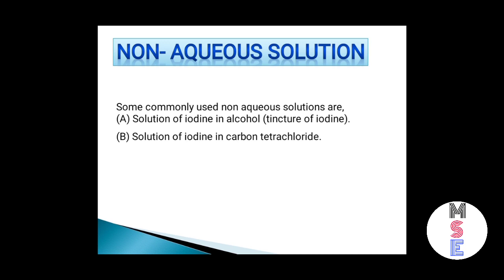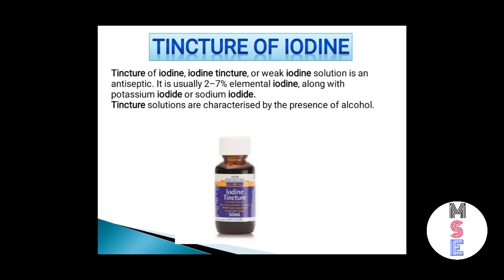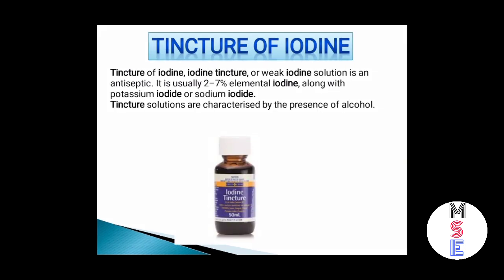Some examples of non-aqueous solution. First one is solution of iodine in alcohol. It is also known as tincture of iodine. And solution of iodine in carbon tetrachloride. So first one is tincture of iodine. It is also known as iodine tincture or weak iodine. It is an antiseptic. It is usually 2 to 7% of elemental iodine along with potassium iodide or sodium iodide. Tincture solutions are characterized by the presence of alcohol, in which alcohol is present as a solvent. So it is a non-aqueous solution.